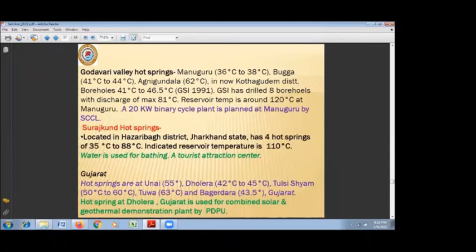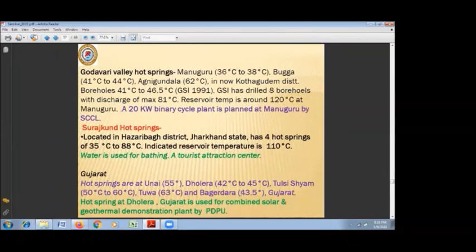The active area where work is going on is in Gujarat. Gujarat has hot springs at Unai 55 degrees centigrade, Dholera around 45 degrees centigrade, Tulsi Shyam around 60 degrees centigrade, and Tuwa at 60 degrees centigrade, 63 degrees centigrade. The most important, Tulsi Shyam area, comes under a wildlife sanctuary, that is why we are not able to do any substantial work there.